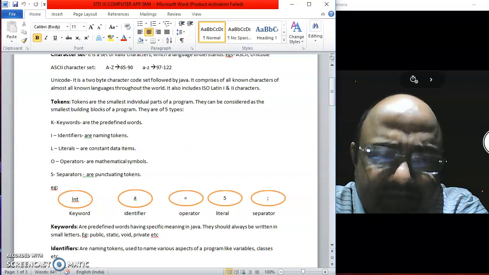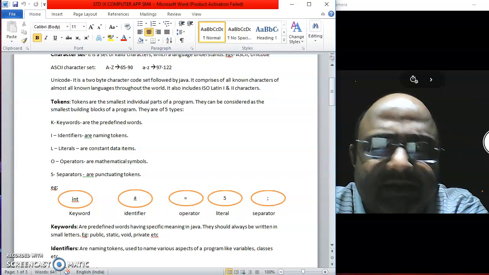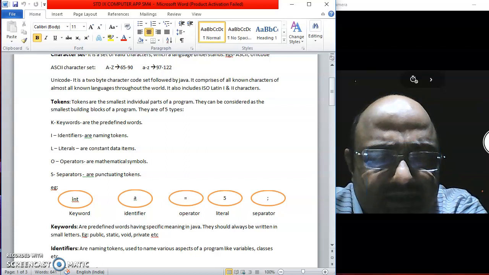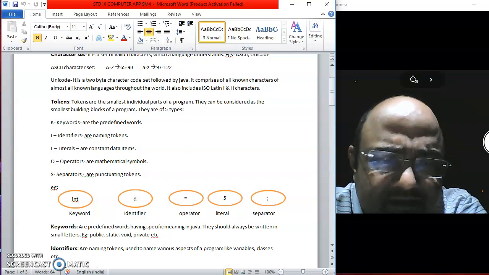Till then, what I mean to say here is that we have different parts in a Java program, and there must be some method in which we are able to identify each and every part separately. Similarly, there are other entities also, like variables, like classes.